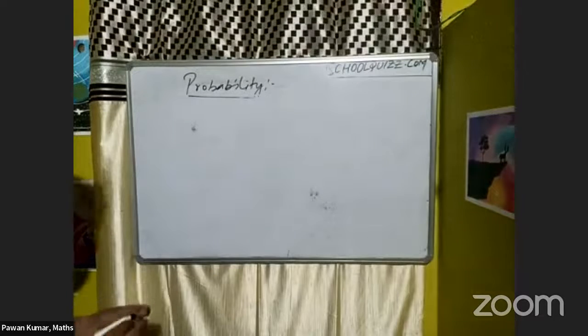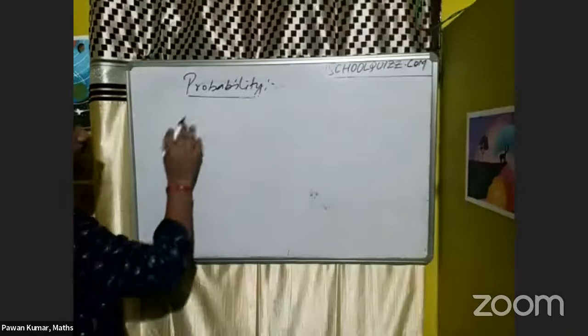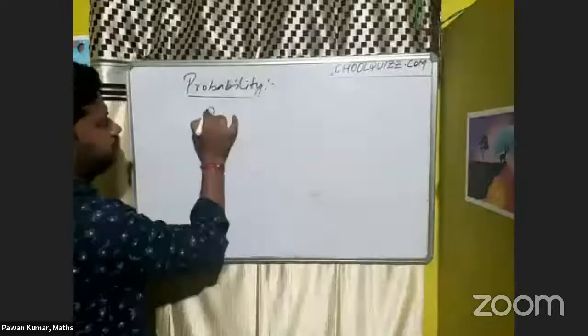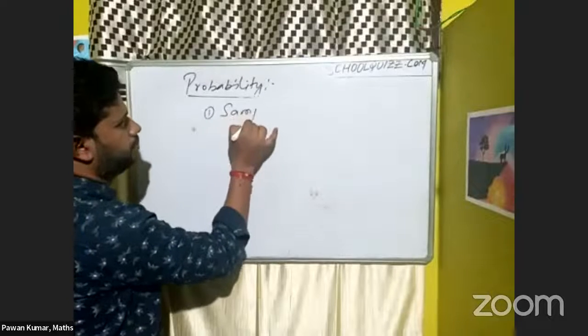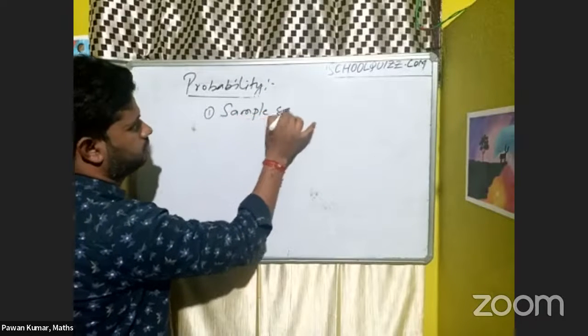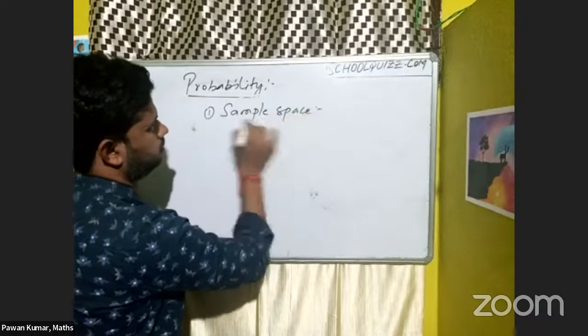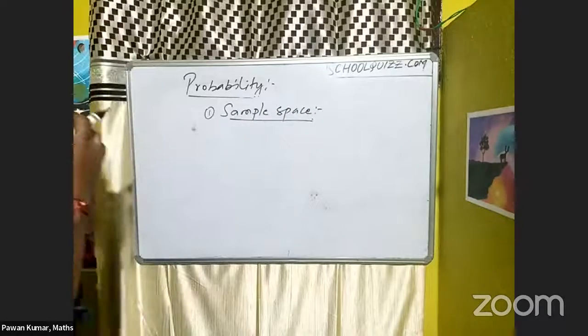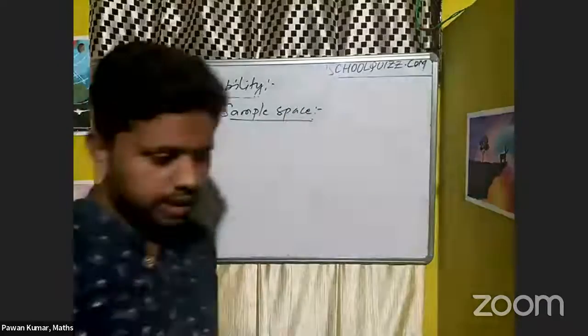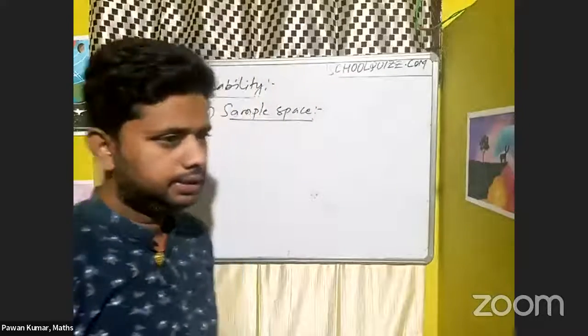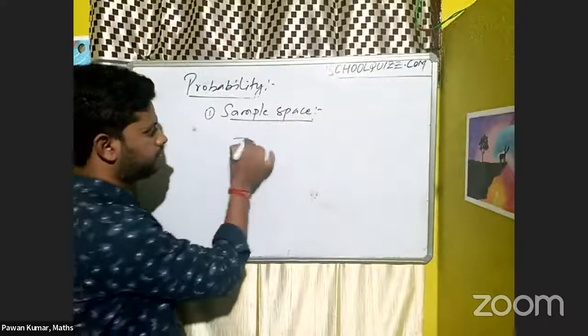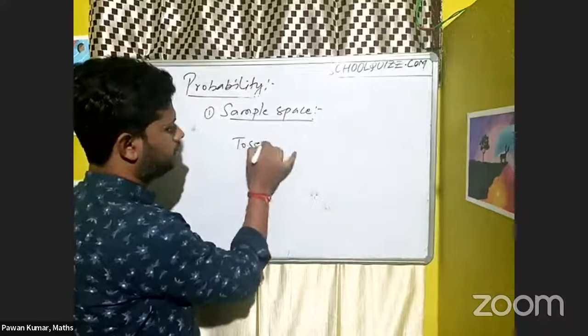Before explaining probability, I need to discuss some topics here. The first term we need is sample space. What is sample space? Suppose I am tossing a coin.